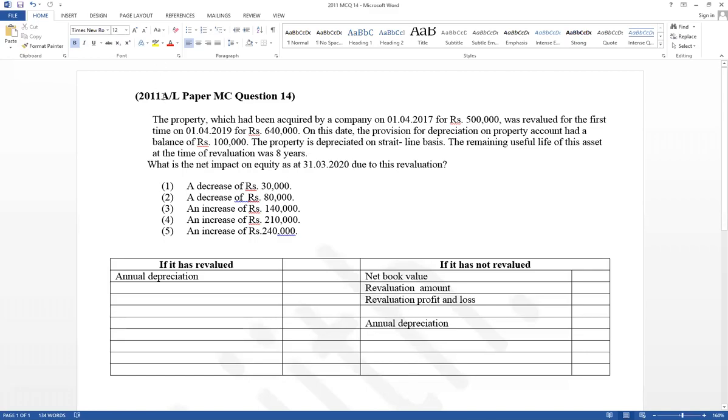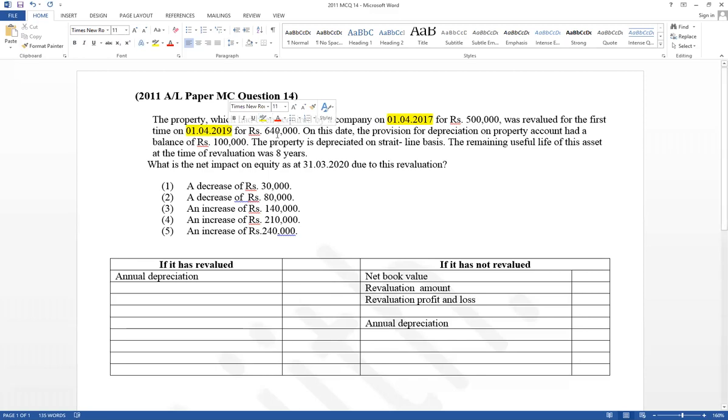This is 2011 paper MCQ question number 14. It has given the property which had been acquired by company on 1st April 2017 for 500,000 was revalued for the first time on 1st April 2019, beginning of the year.